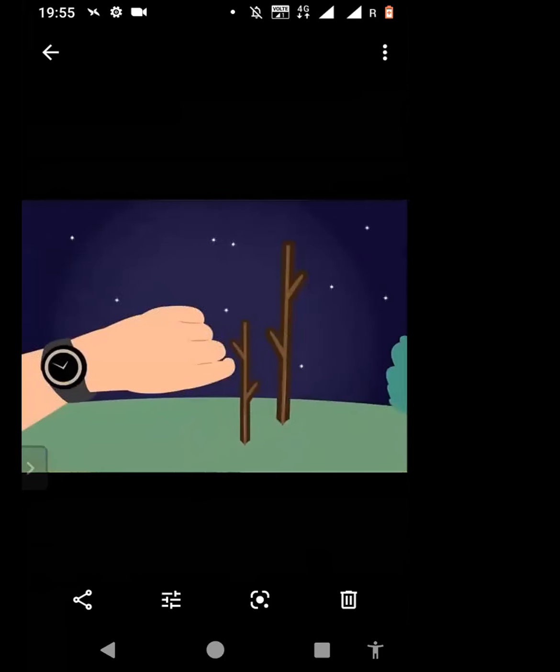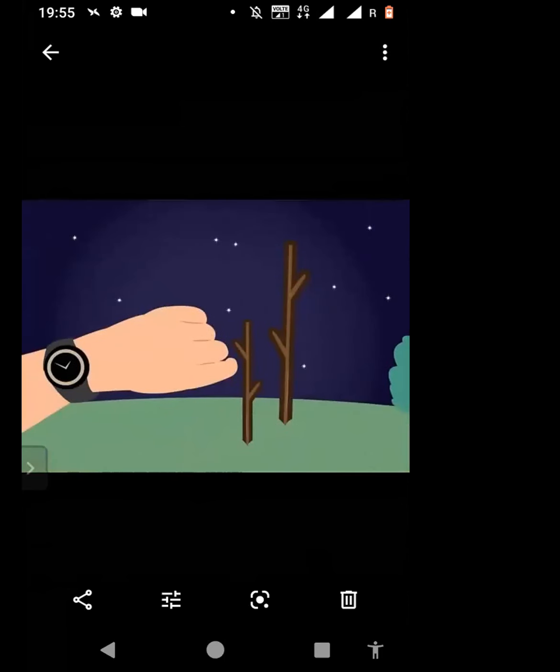Now I'll tell you one more. The next method is similar to this method. Can you see this picture, right? Can you see? Yes. All right. So the image here is a nighttime image, but we can use this method during the day.